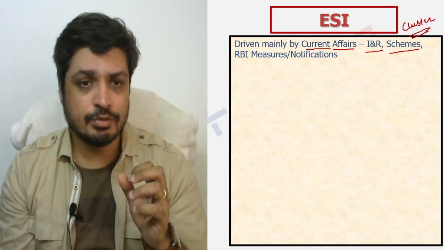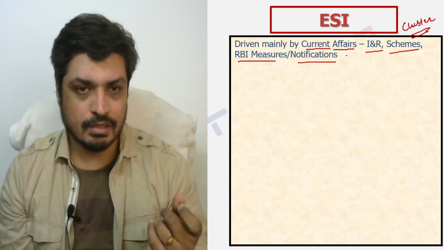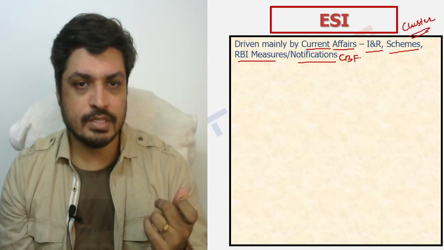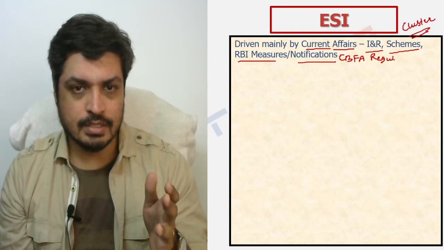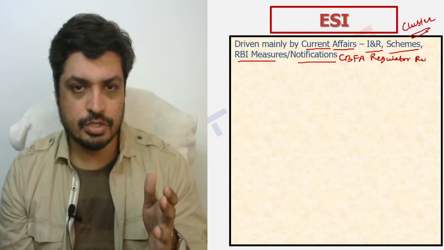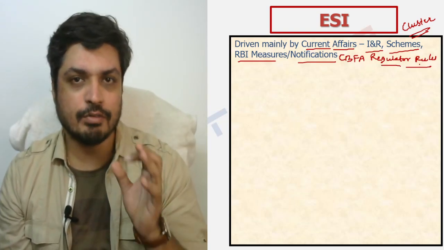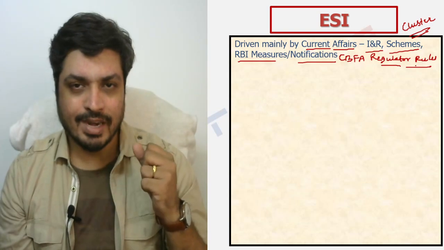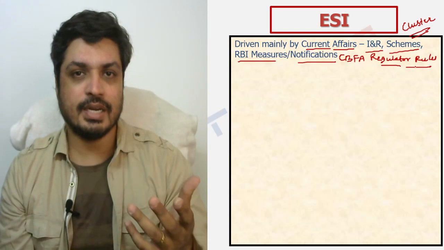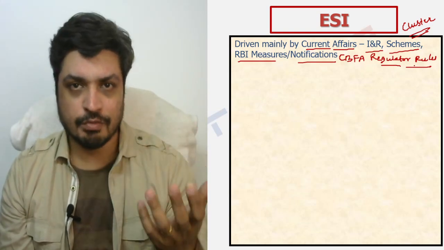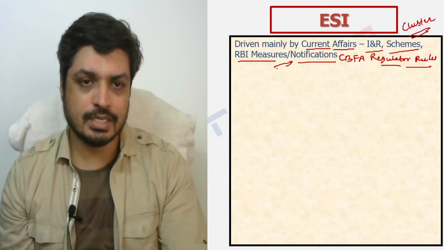The next thing that the RBI tends to focus on is definitely the RBI measures and the notifications. So again here, what becomes important for us to cover is the CBFA, and within the CBFA there is a specific segment which we call the regulator rules the roost. This segment covers everything to be covered for that particular month from the perspective of the RBI, right? Whatever actions the RBI has taken, fines imposed, monetary policy committee meeting and the updates discussed there, and any notification or report that has come out from the RBI, all of these things get covered from that standpoint, right?